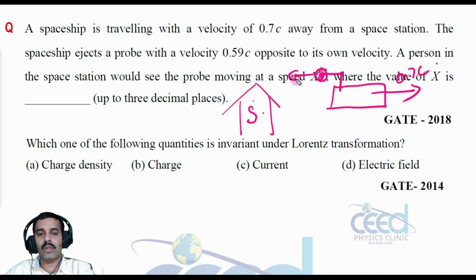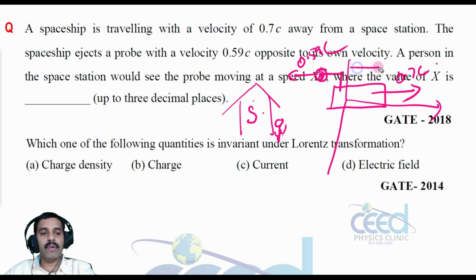Now a person from the station looks at this situation. According to this observer, the spaceship frame is moving with a velocity 0.7 c, and with respect to this frame, the probe is moving in the opposite direction.